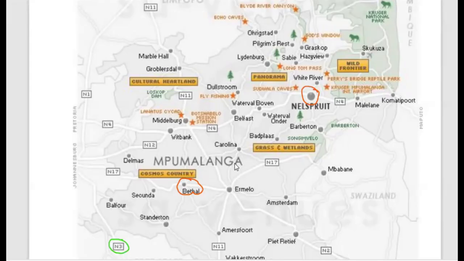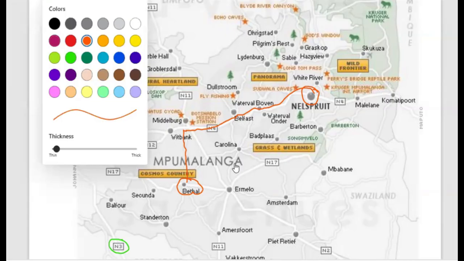So there are various options of going from Bethal to Nelspruit. Another option would be moving from Bethal to Witbank. Then you catch the N4 via Belfast, via Waterval Boven, then up until you get to Nelspruit. So that can be an easier option. There are various options which this traveler can choose.